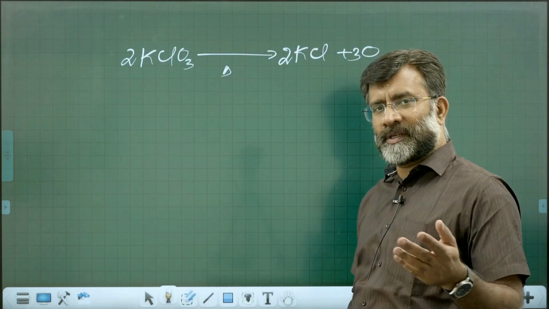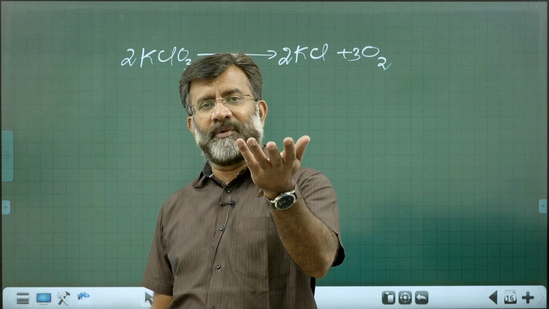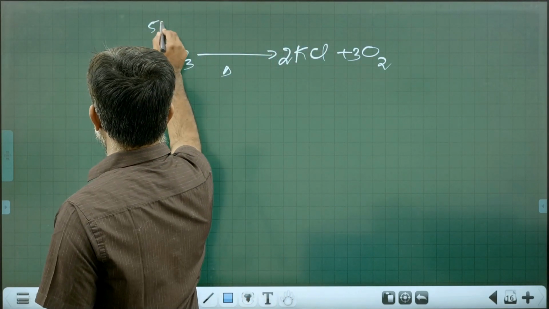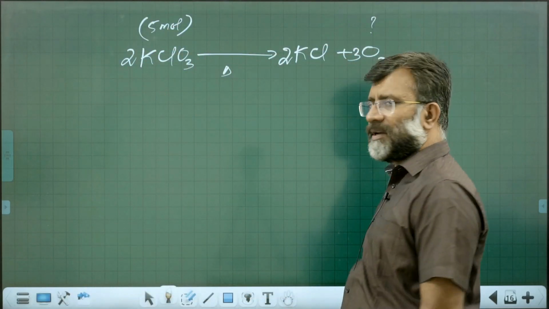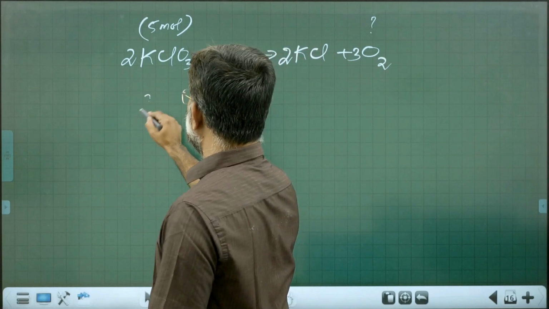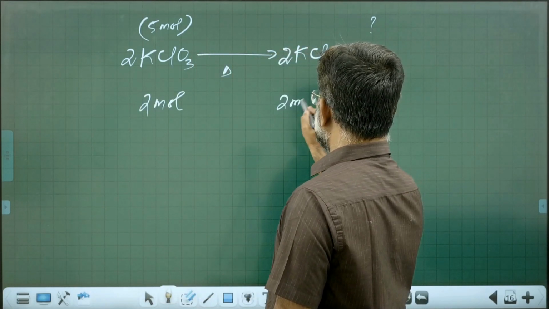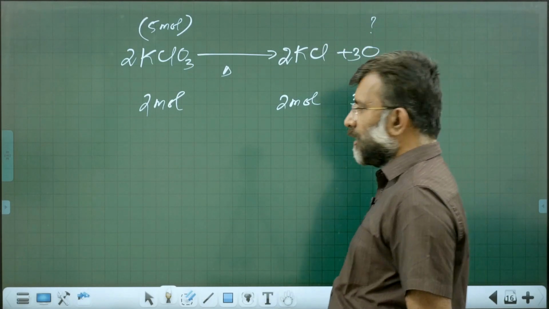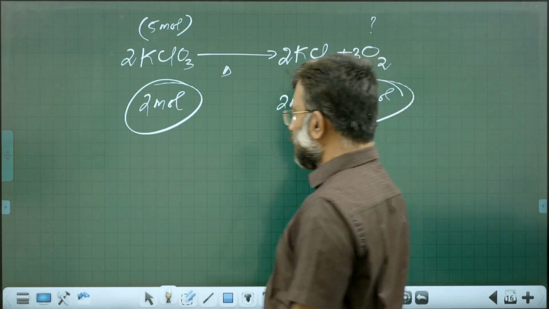What was my question? 5 moles of potassium chlorate decompose. How many moles of oxygen was obtained? Very simple, no? 2 mole potassium chlorate gives you 2 mole KCl and 3 mole oxygen. So 2 mole potassium chlorate gives you 3 mole oxygen.